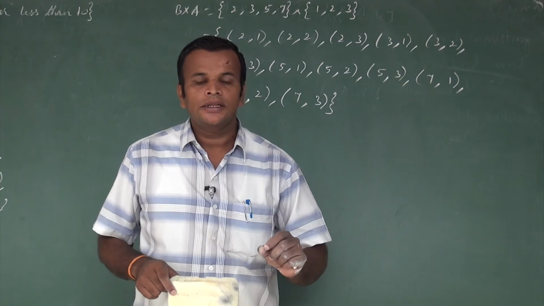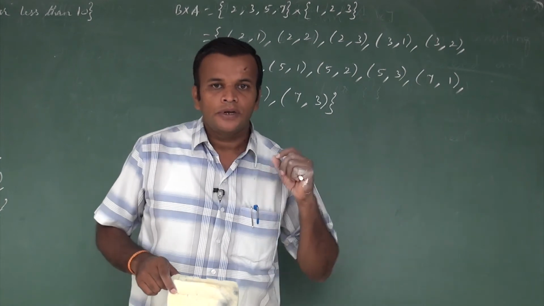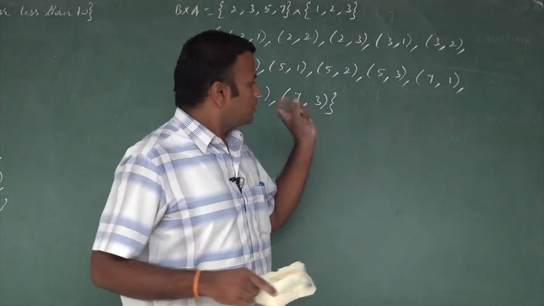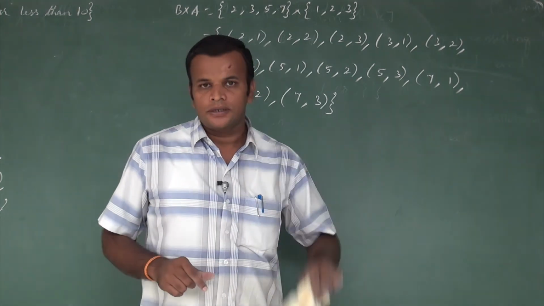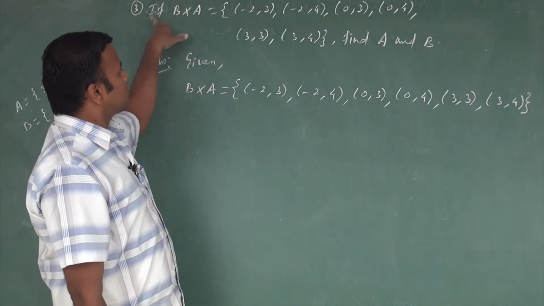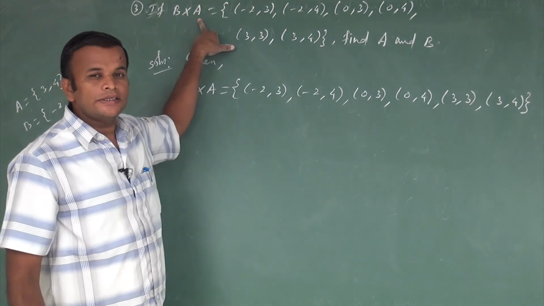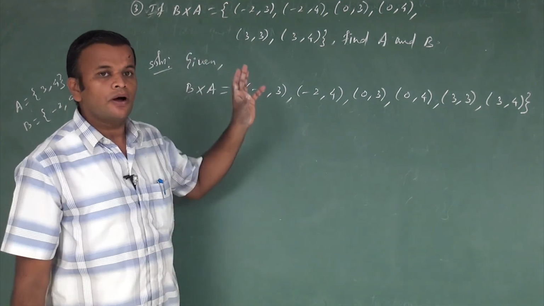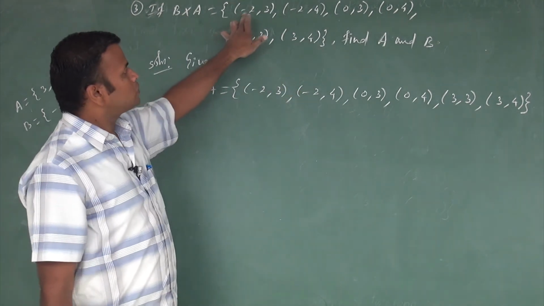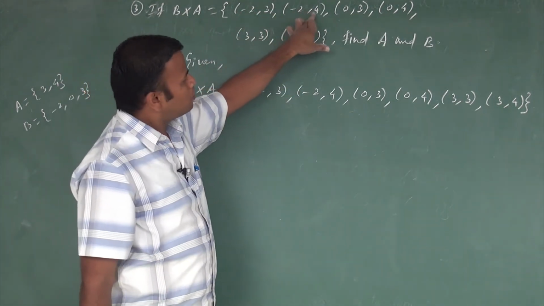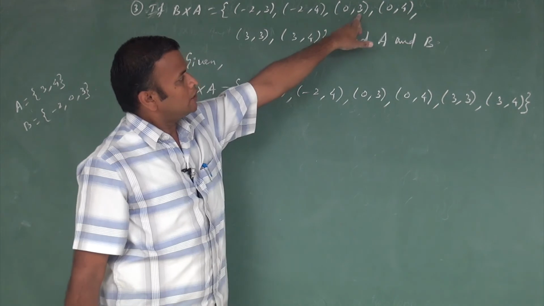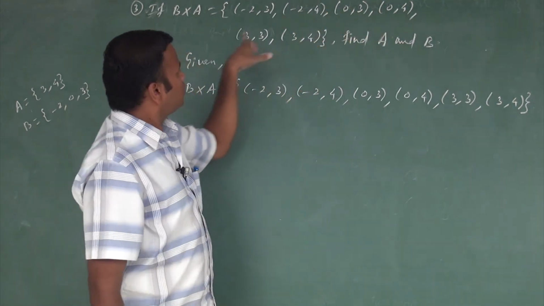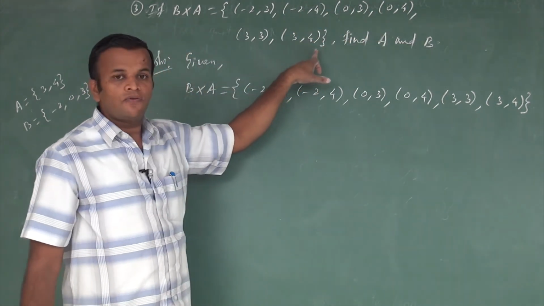So you try the examples. If you have any doubt, I will tell again. Third question: the value of B cross A, that is the Cartesian product of these two sets, is given. The possible ordered pairs are (-2, 3), (-2, 4), (0, 3), (0, 4), (3, 3), (3, 4).